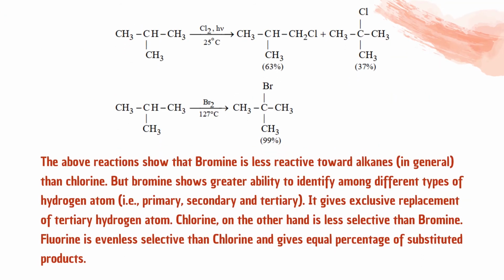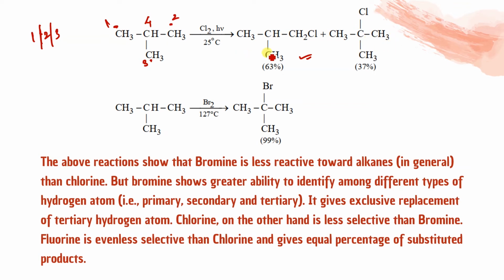This is again a reaction, and this is isobutane. When isobutane reacts, hydrogen can be substituted from all 4 positions. Let me mark them as 1, 2, 3, and this one is 4. If hydrogen is removed from 1, 2 or 3, it will give the same product. If the H of the 4th position is removed, this will give you this product.